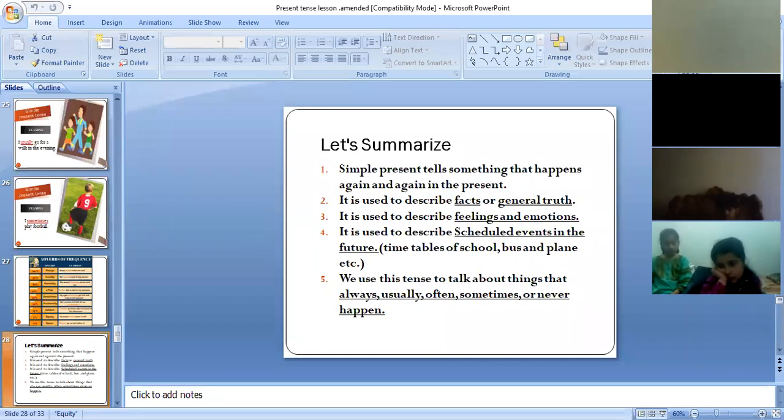Now the next use of simple present tense is to describe universal facts or general truth, the things which are always true. For example, the sun rises in the east. It is used to describe feelings, your emotions, your thoughts, your opinion, your likes, your dislikes. He likes playing tennis. The opinion, she is a nice girl. Got my point here?